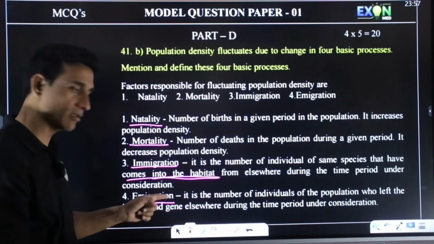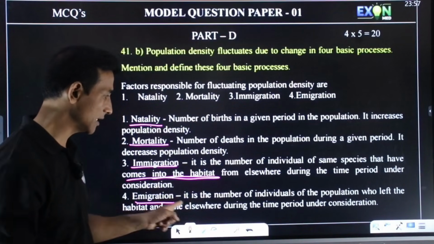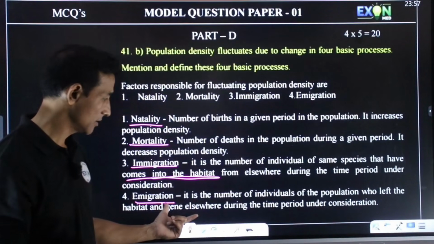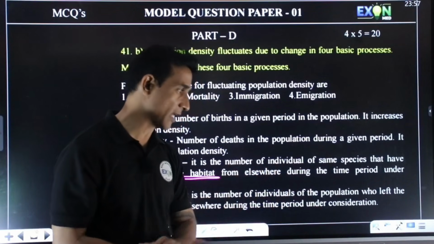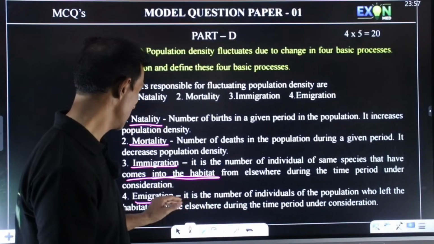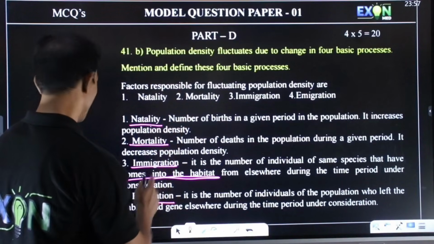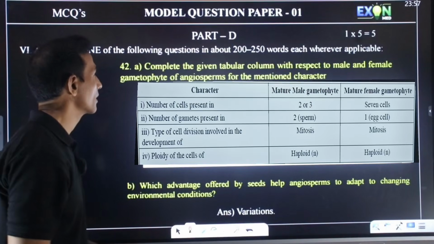So this migration, if individuals of our country go to another country, it is the number of individuals of the population that left the habitat, or elsewhere, in the given period of time under consideration. That is emigration. These are the main 4 basic processes.